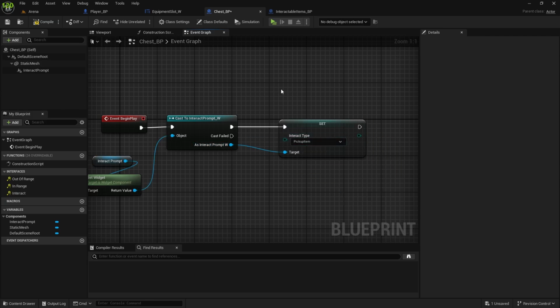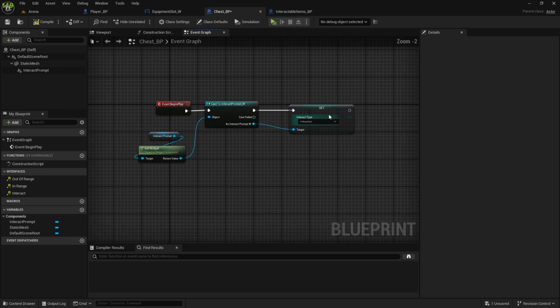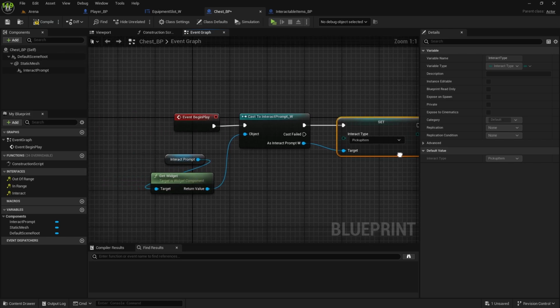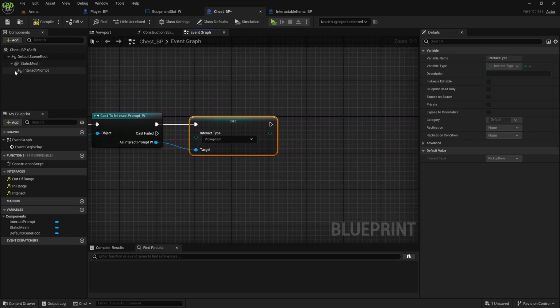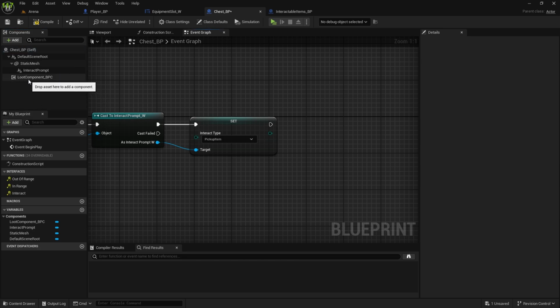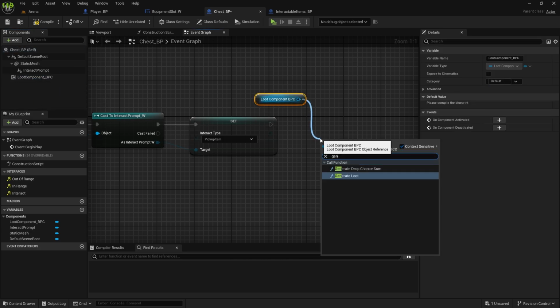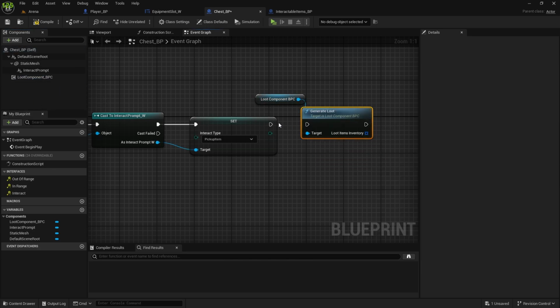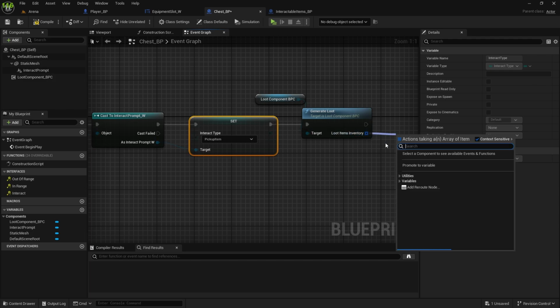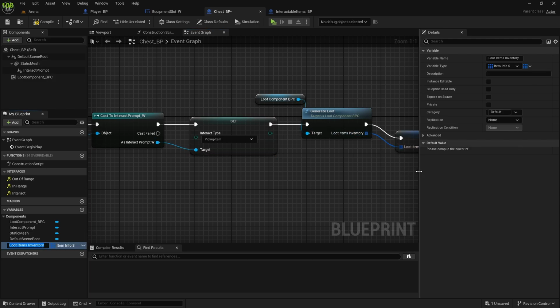leave it at pickup. We don't have one for loot bag either, so we'll set it up at the end of the video. For now, I'm just going to leave it like this, and after we can add loot component, and from loot component we can generate loot, and this will promote a variable called chest inventory.